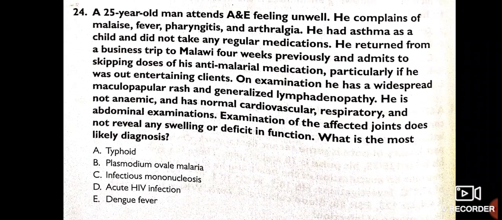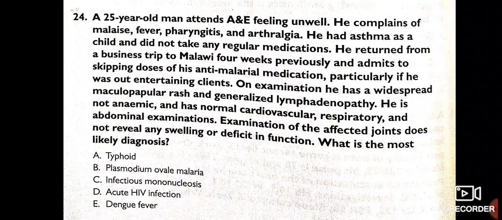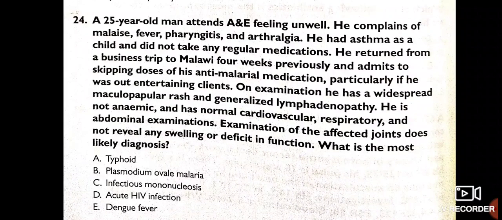On examination, he has a widespread maculopapular rash and generalized lymphadenopathy. He is not anemic and has normal cardiovascular, respiratory and abdominal examination. Examination of the affected joint does not reveal any swelling or deficit in function.